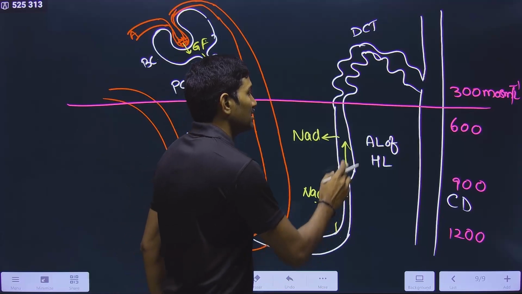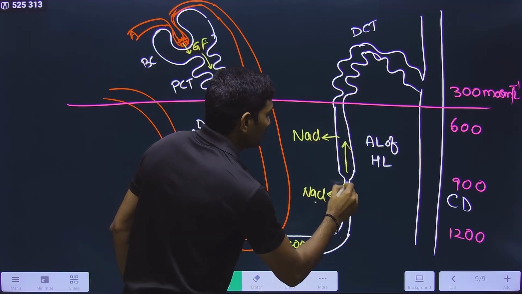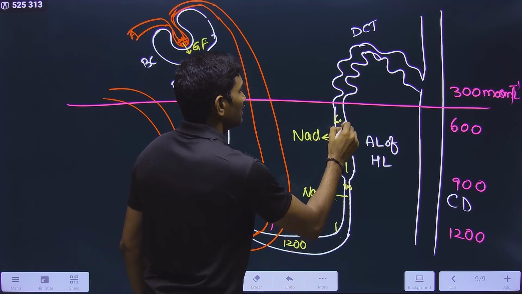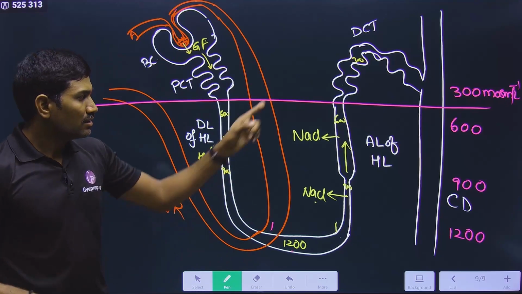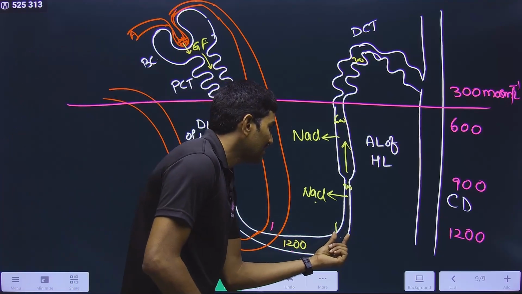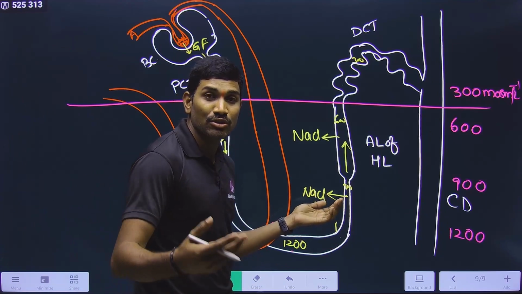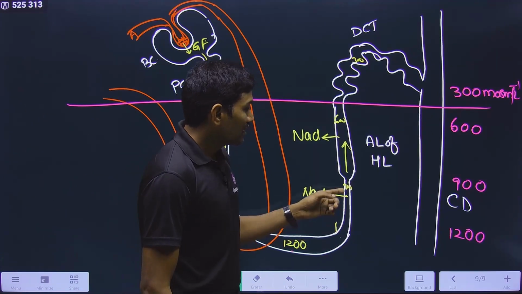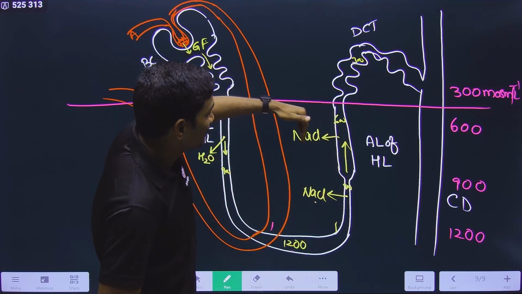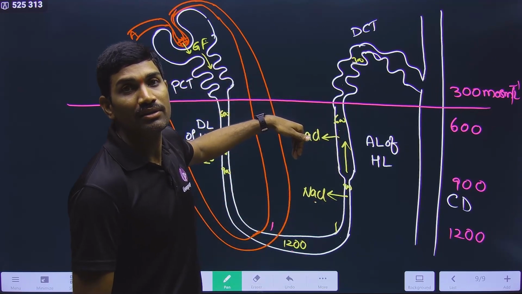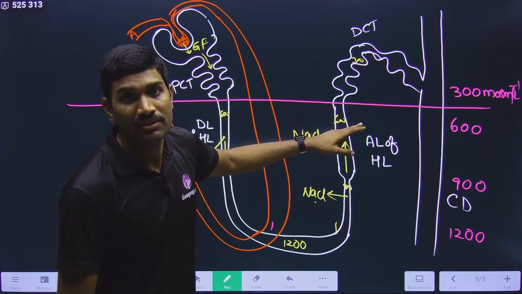In this way, concentration is decreased, and here it is 900, and here it is 600, and here it will be 300. Understood or not? This is what is happening. And in the thin segment of the ascending limb, these are absorbed passively without spending energy. But as their concentration, NaCl, keeps on decreasing, by spending energy in the thick segment, they are absorbed by the body. So in this way, overall, the concentration of the filtrate keeps on decreasing.